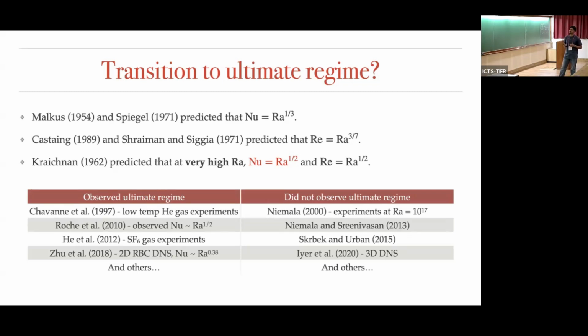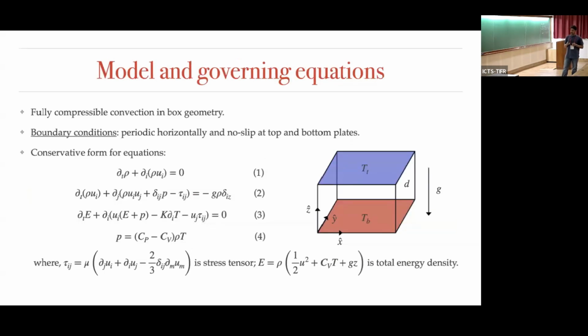Some people like Chavanne, Roche, Pietel, and Zhu observe the ultimate regime, and there are also some people who do not observe it. In simulations, people have reached, for 2D, a highest Rayleigh number of 10^14, and in 3D the highest Rayleigh number is around 10^15. So we wanted to simulate this kind of system.